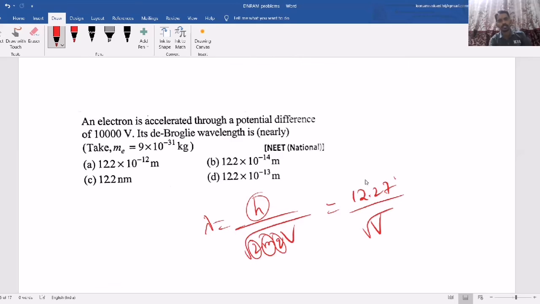So if you substitute, then you will get it easily. But this you will directly get in terms of angstroms. Or you can substitute each and every value and solve it.